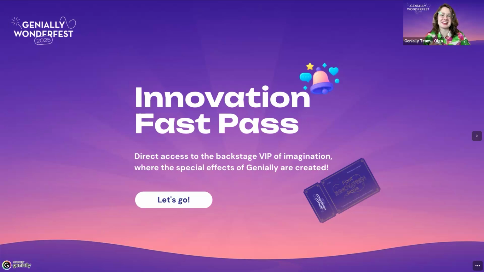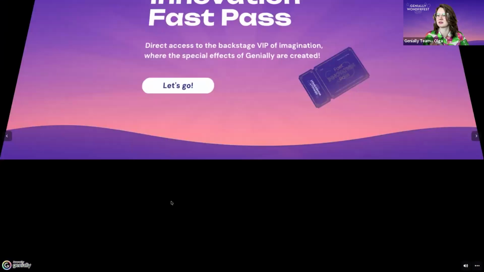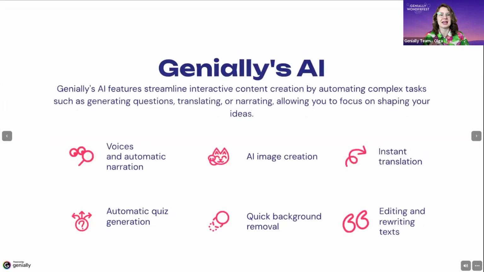Just imagine you're boarding the little Universal Studios tour train, the one that drives you through movie sets, studios, and behind-the-scenes secrets. That's what we are doing today, a journey through hidden sets where the magic of Genially's artificial intelligence lives. But just hit the start button here. AI in Genially helps you create faster, better, and for more people. It takes care of the technical side so you can focus on what truly matters, creativity.